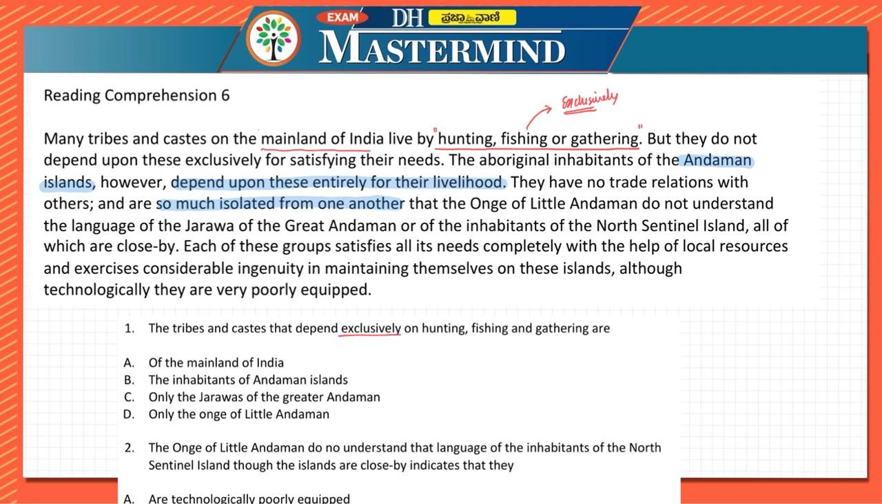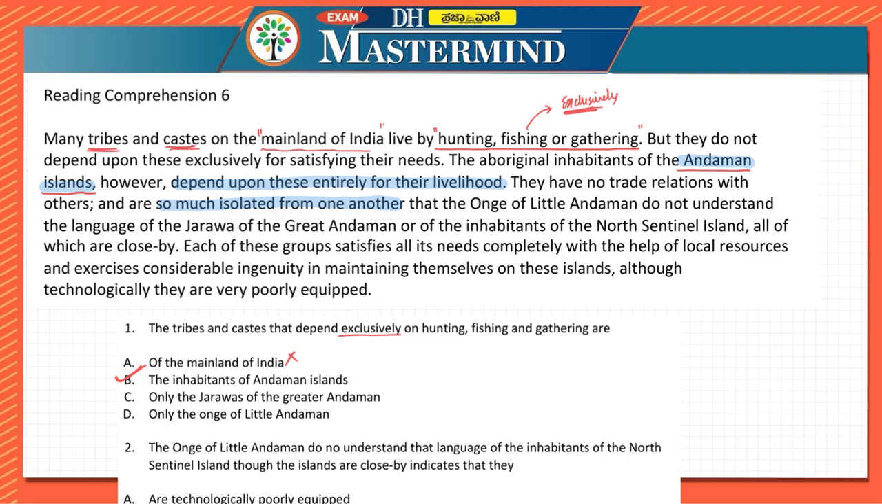So the tribes and castes of mainland of India have hunting, fishing, and gathering, but they are not exclusively dependent upon that. So it is wrong. But here they are mentioning aboriginal inhabitants of Andaman Islands. They are not mentioning exclusively Jaravas or Onges. So here the answer for the first question would be B.